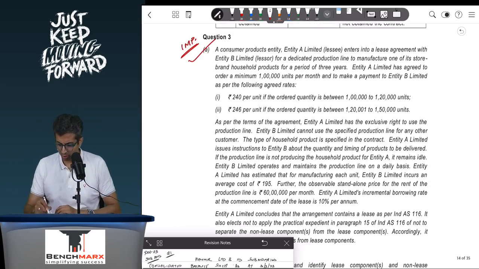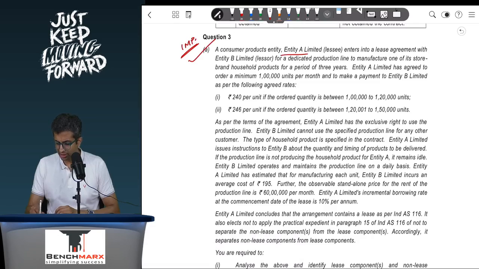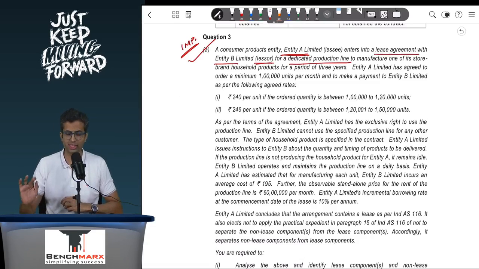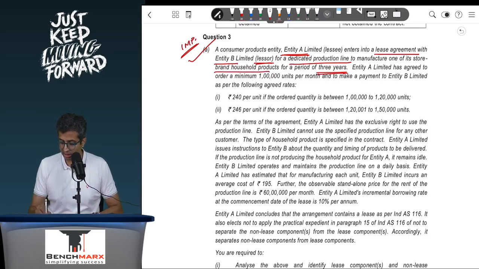A consumer products entity, that is entity A, who is a lessee, enters into a lease agreement with entity B, who is a lessor, for a dedicated production line. So this is a dedicated production line, which means there is an identified asset, to manufacture one of its store branded household products for a period of 3 years. Entity A has agreed to order a minimum of 1 lakh units per month and to make a payment to entity B as per the following agreed rate.